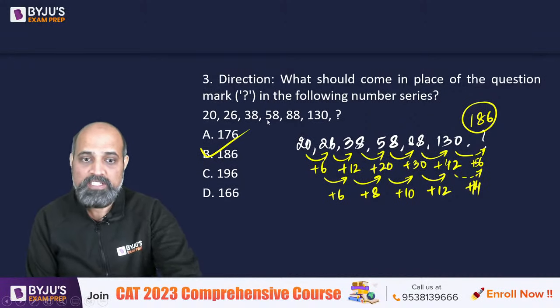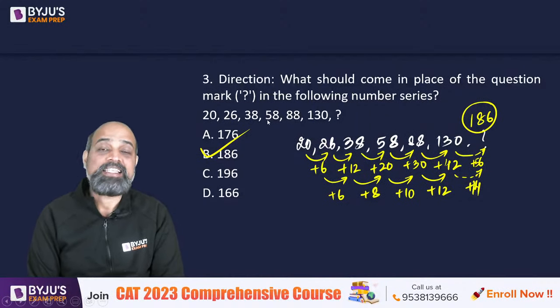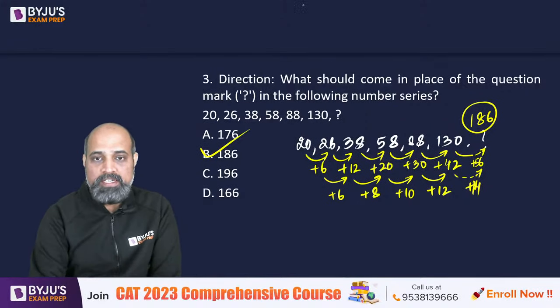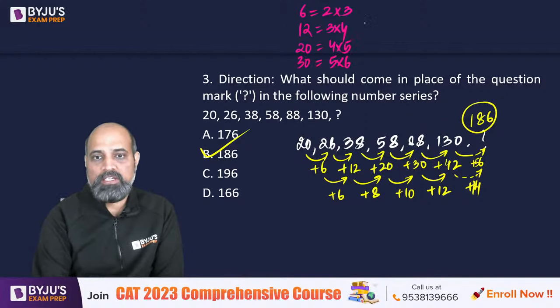Okay, Pranjul, इधर mistake हो गया. 186 होगा, not 166. Right? Also, 6 is actually 2 into 3. 12 is actually 3 into 4. 20 is actually 4 into 5. 30 is 5 into 6. 42 is 6 into 7.